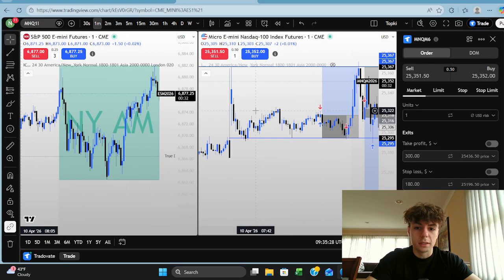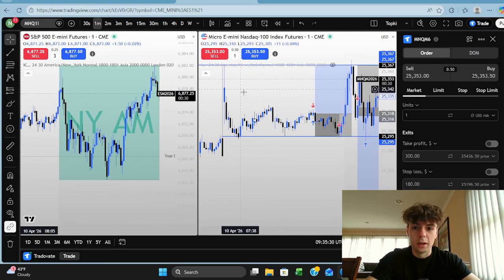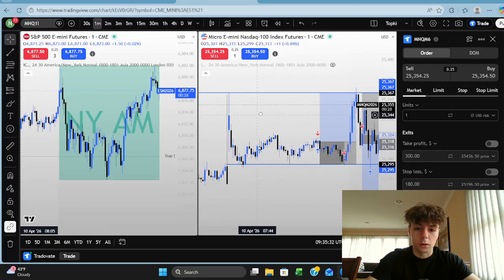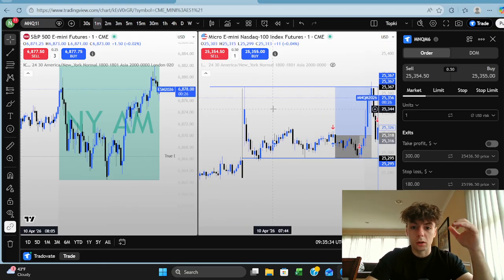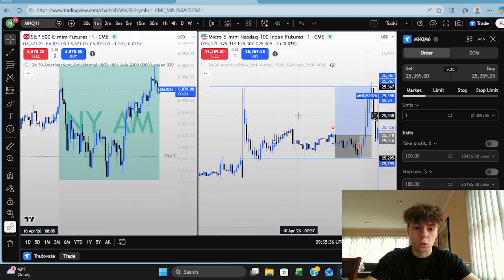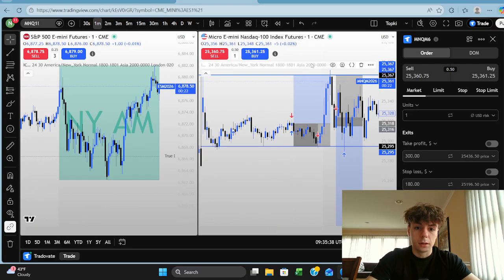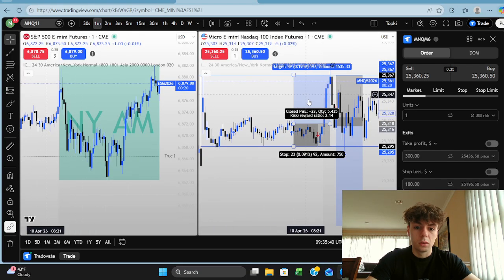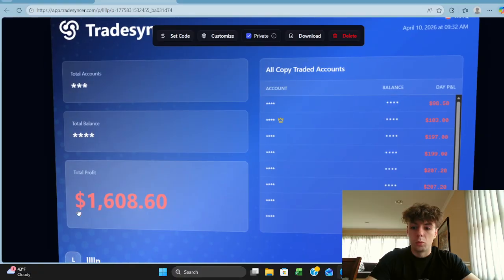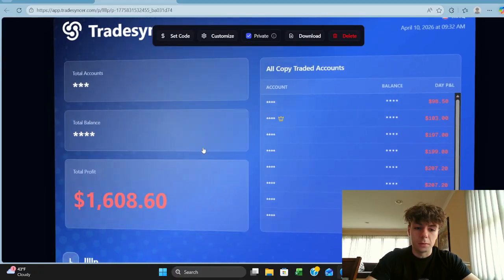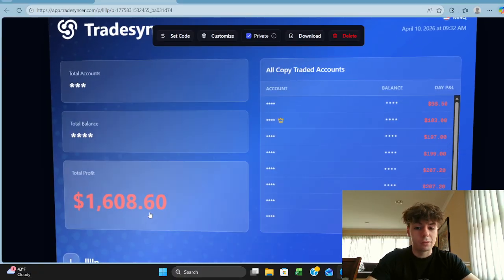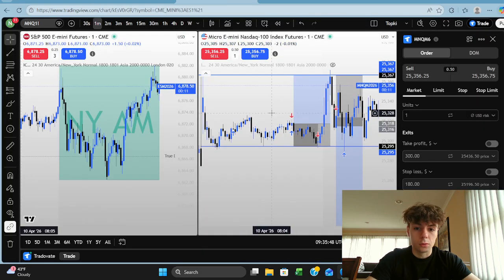Either way, going into the day, I knew that CPI highs would be a great target for us to go and take longs to, which is exactly what I did. I'm going to show you the trades I took for that. So I took 2 break evens, 1 loss, 1.6 down. Some of these are from evals. I think I lost only half of this from my actual accounts, so around 800.